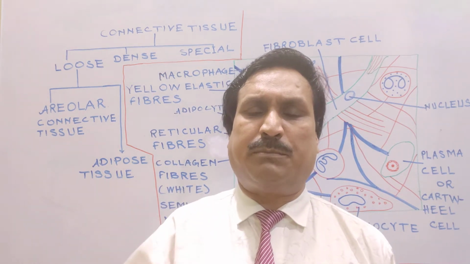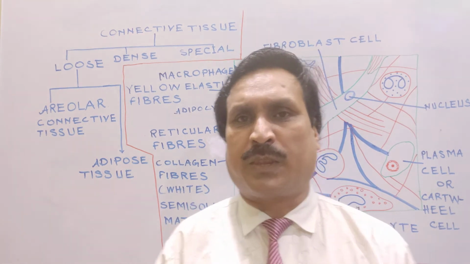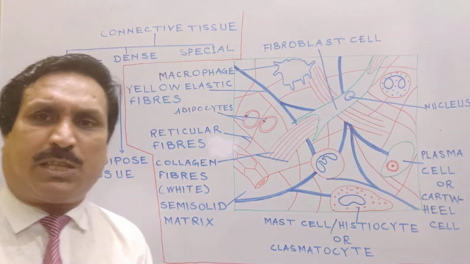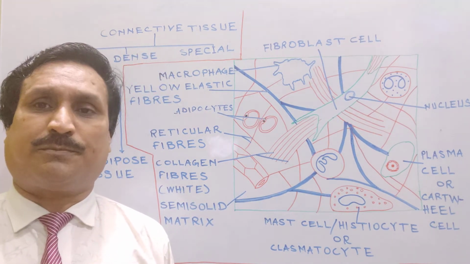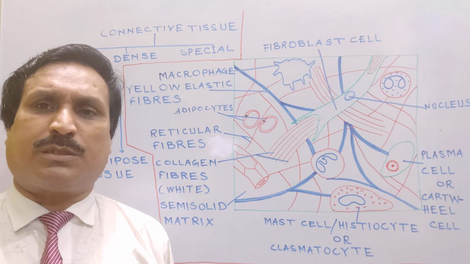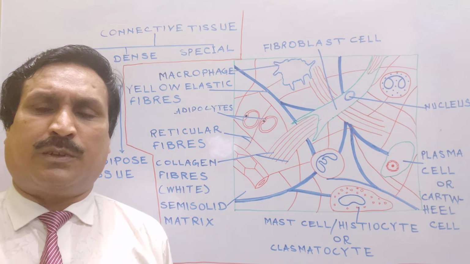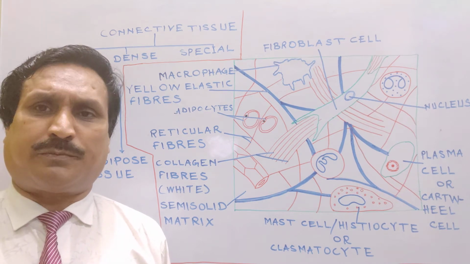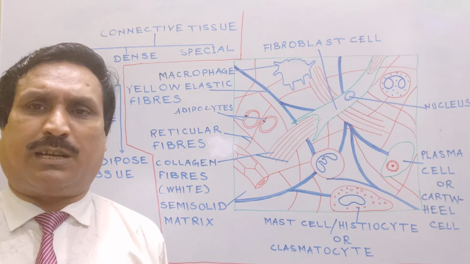It is connecting material between skin and our muscles. And areolar connective tissue fills hollow space of most of the organs, forms visceral peritoneum, omentum, submucosa, etc.